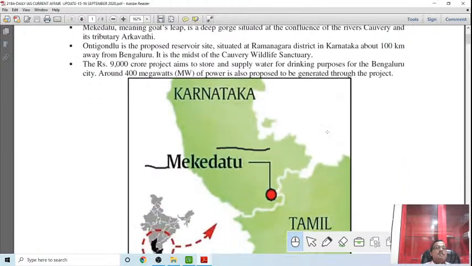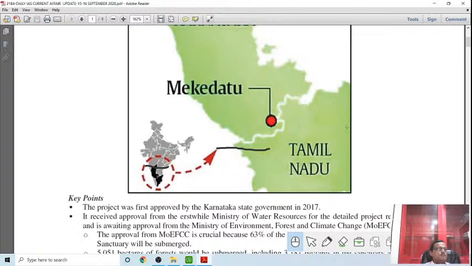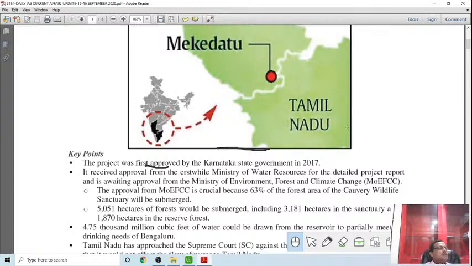You know, for the last few years, the Silicon Valley of India, Bengaluru, has been going through a water crisis. The groundwater level there has drastically reduced, there is a big fall in the groundwater table in Karnataka and especially in Bengaluru. So the Silicon Valley of India is being threatened. So the government has started a program by which river water can be drawn to fulfill the demand for water in the Silicon Valley of India.